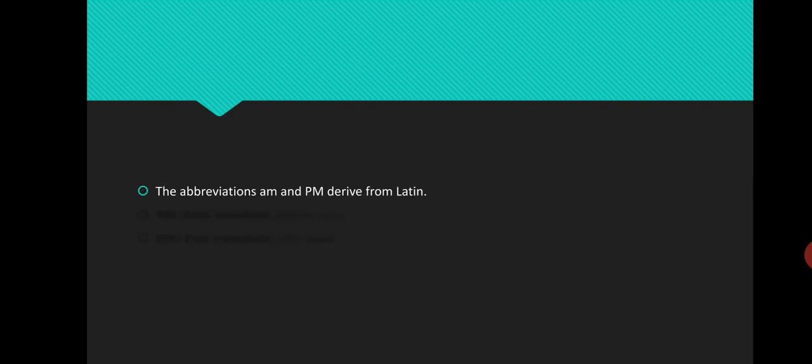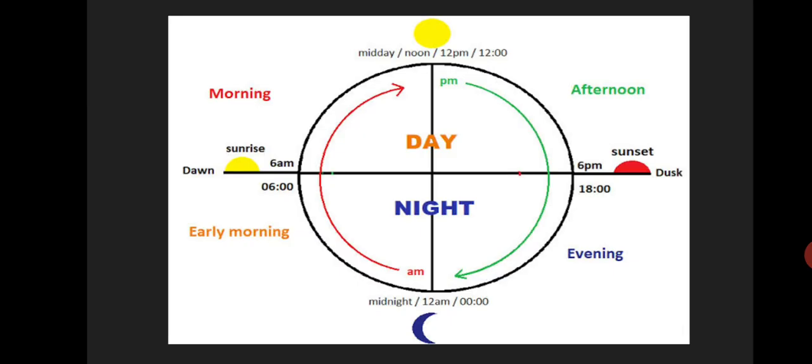The abbreviations AM and PM derive from Latin. AM is from the Latin ante meridiem, meaning before noon in English. PM is from the Latin post meridiem, meaning after noon. Now students, look at the picture. It is the same which I have shown you.